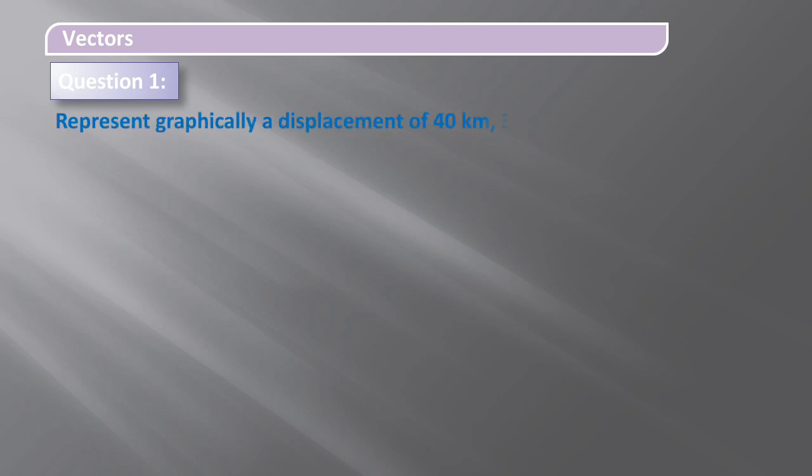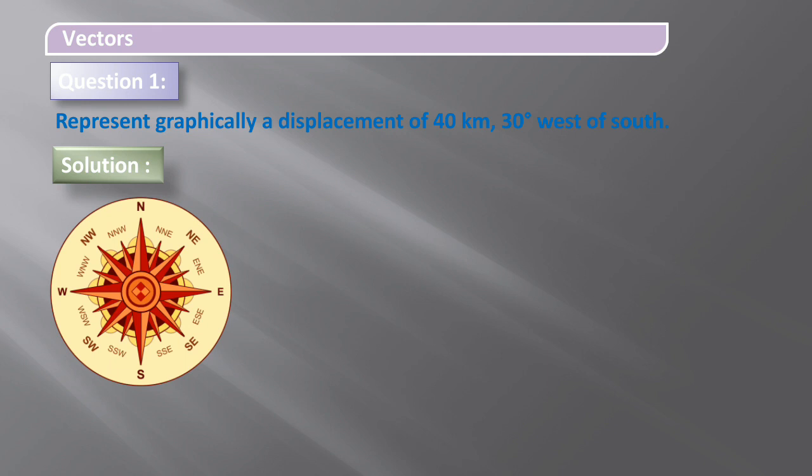The first one: represent graphically a displacement of 40 km 30 degree west of south. Consider a compass with the directions, and also consider the x-axis and y-axis. The x-axis represents east and west, and the y-axis represents north and south. According to this question, we have to consider the direction, which is west of south.